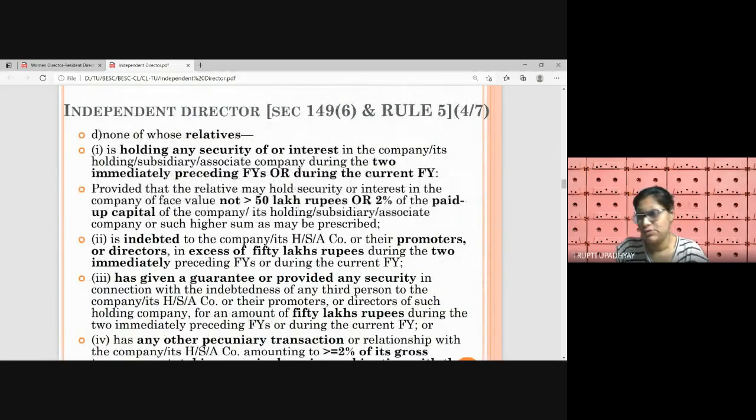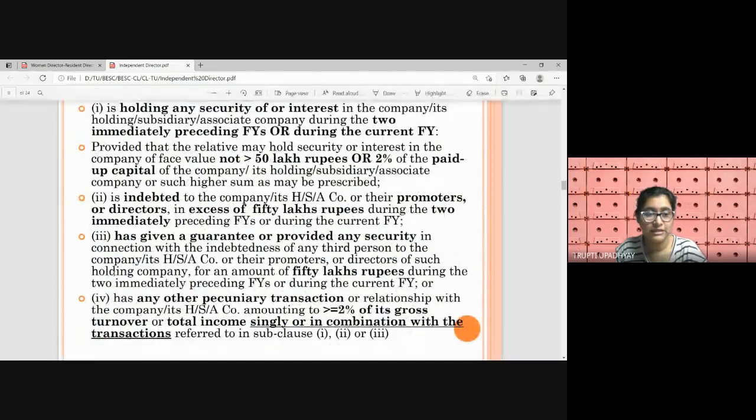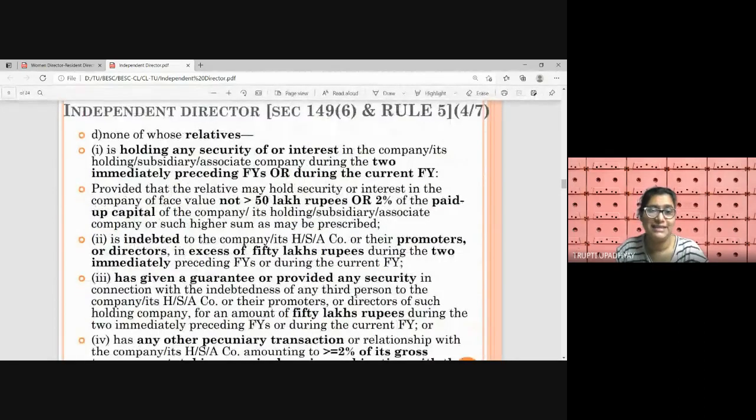None of his relatives. So relatives means the relatives of the proposed ID, right? Relatives should not be holding these positions in the company or these entities. First, the relative is not holding any security of or interest in the company or its HSA during the two immediately preceding financial years or during the current financial year. So the relative should not be holding shares or securities. And if they are holding, there is a cap: it should be less than 50 lakh rupees face value or 2% of the paid up share capital of the company or HSA.